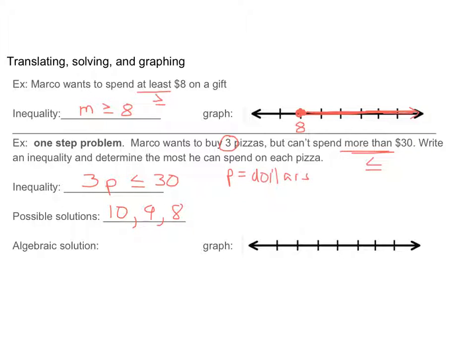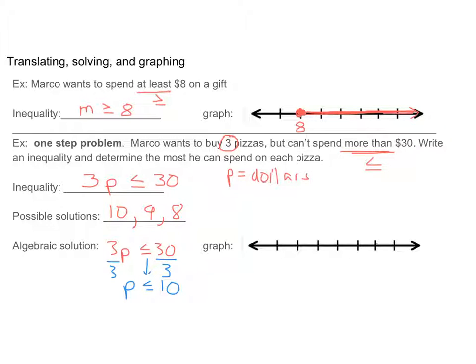But let's think about an algebraic solution. So let's write our problem again. We're looking at 3p less than or equal to 30. And like we did in the do now, we can solve this just like we solve a normal equality. I'm going to divide by 3 and balance it. So I'm going to get p. And what's important is that you bring down the exact symbol. So we know that the amount he can spend on pizza is going to be less than or equal to $10 for each pizza.